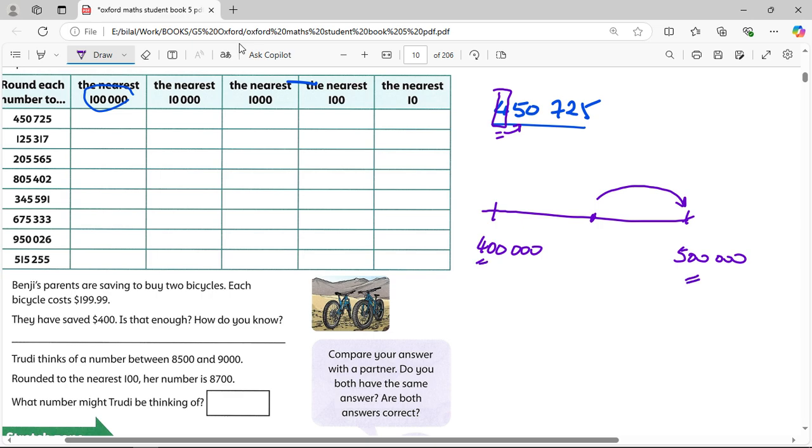So, oh, it's closer to this. It's not closer to the least number, which is 400,000. It's closer to the biggest, the largest, to the next 100,000. The 100,000s here are in 400,000, but the next one is +1 in 100,000, which is 500,000. Oh, so it's closer to 500,000. Why? Because the number before the 4 is 5.